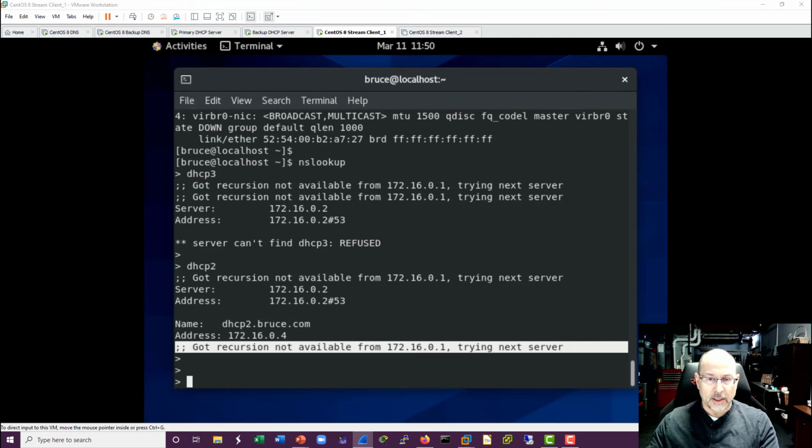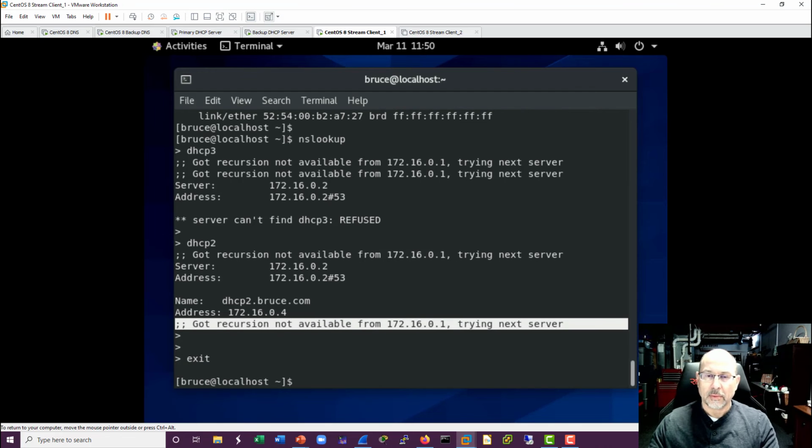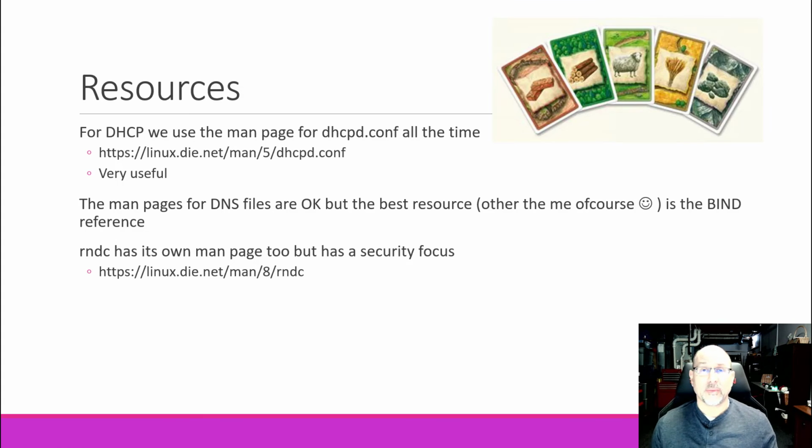Okay, it looks like we're in good shape here. So I want to remind you a little bit about resources before we go. The dhcpd.conf man page is actually fabulous. It has a lot of discussion in there. The RFCs are fabulous, both for the failover and for DHCP, RFC 2131. So these are fabulous resources, but that dhcpd.conf man page is really, really handy. It tells you exactly how this particular implementation of DHCPD works.